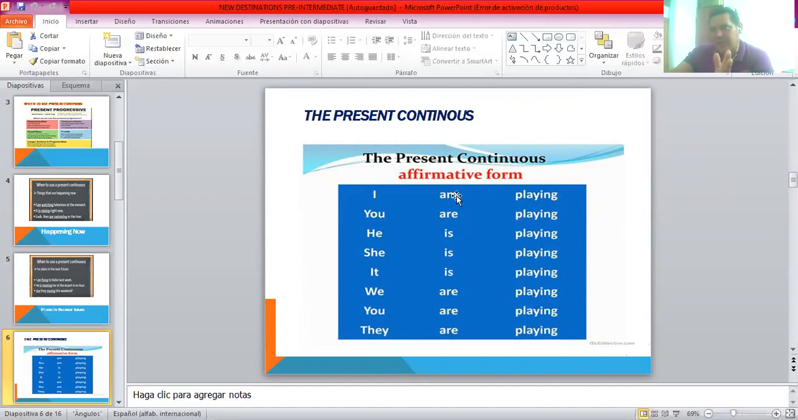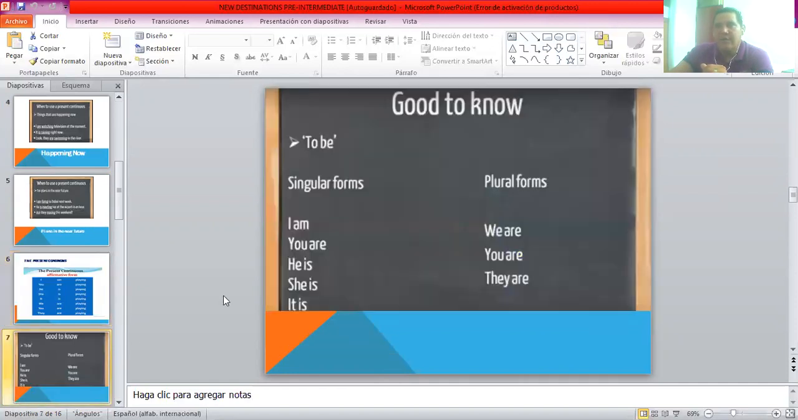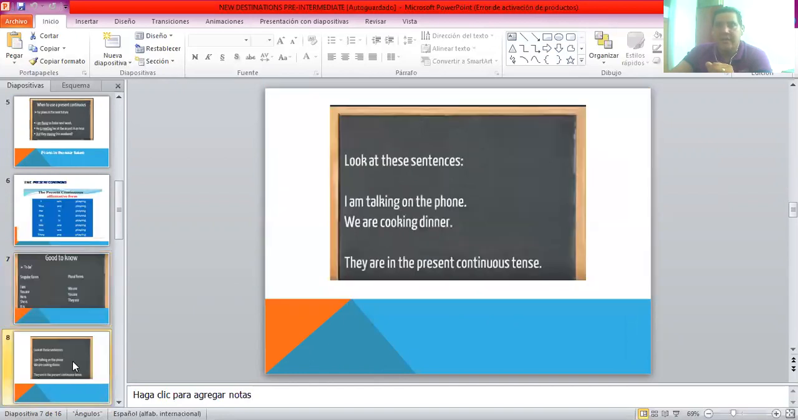I think it's pretty simple: first, second, third person, right? Okay, so let's continue. Some good things to know. In singular form: I am, you are, he is, she is. So the pronouns with the verb to be in singular form, and then in plural form: we are, you are, they are. Pretty simple, right? Good, so let's continue.